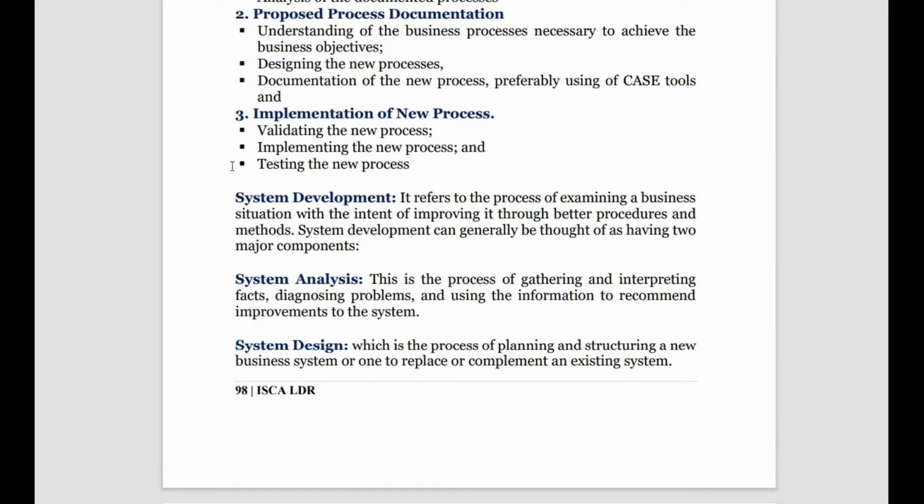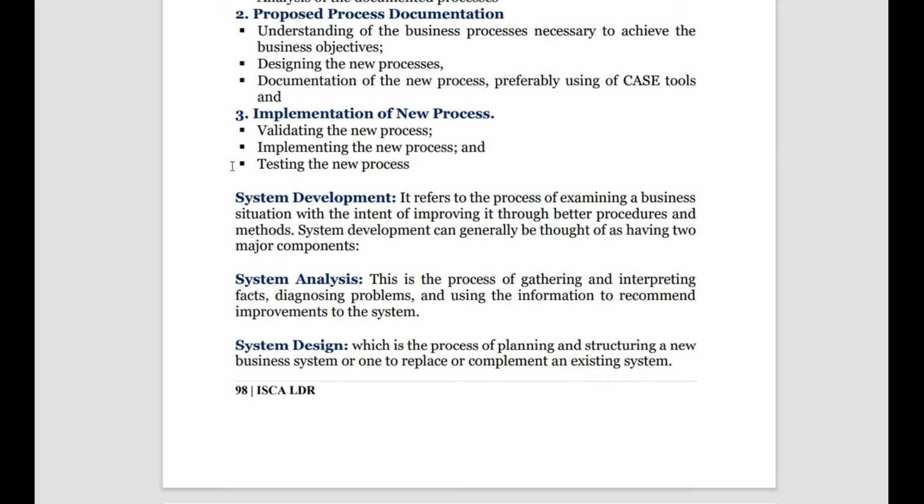Then system development. You must try to remember these three definitions. What is system development? It refers to a process of examining a business situation with the intent of improving it through better procedures and methods. System development can generally be thought of as having two major components. What does it have? Analysis and design.